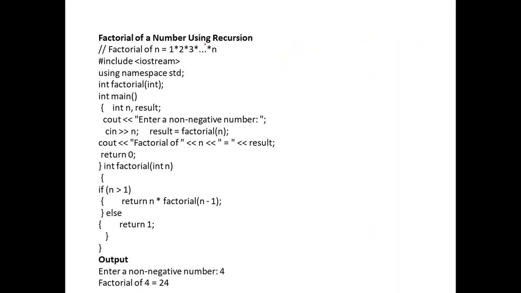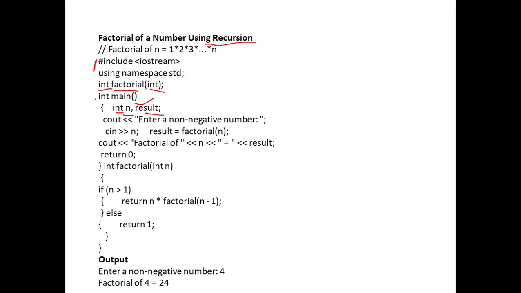We have to find this using recursion, as a program. For that, the first 2 lines are common, and this is the function declaration step, where we give the function name as factorial, this is the return type of the output, and this is the input type. In the main function we declare n and result as integers. n is used to read the value, for example to find 5 factorial, 5 is n, and the result, 120, should be stored here. So the input is n and the result is the output, and both are integer type, therefore we declare int.